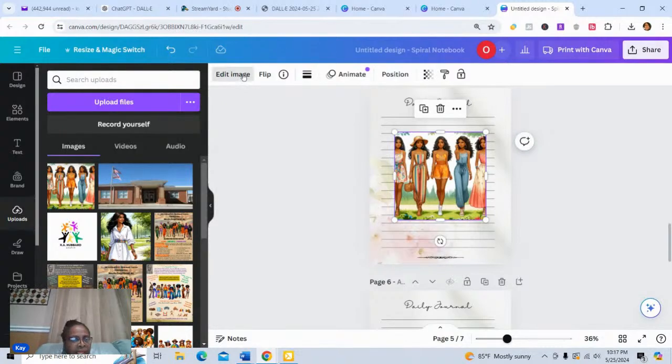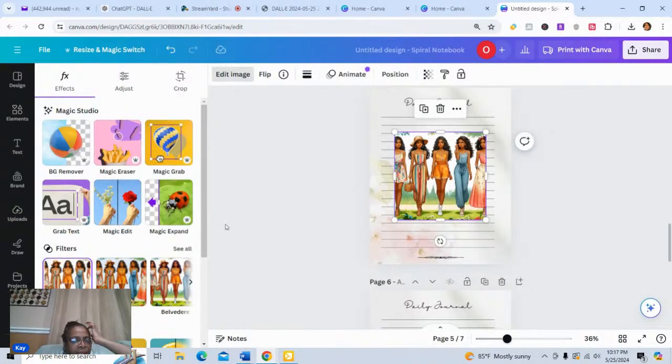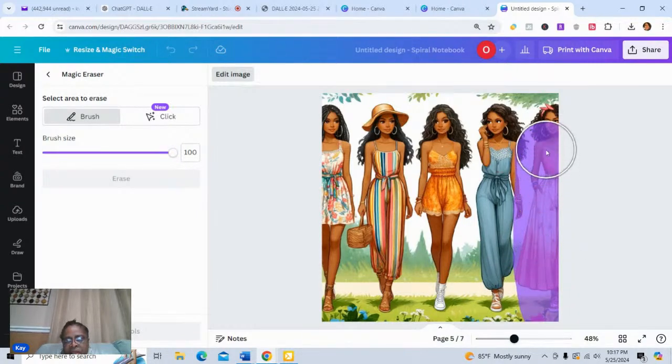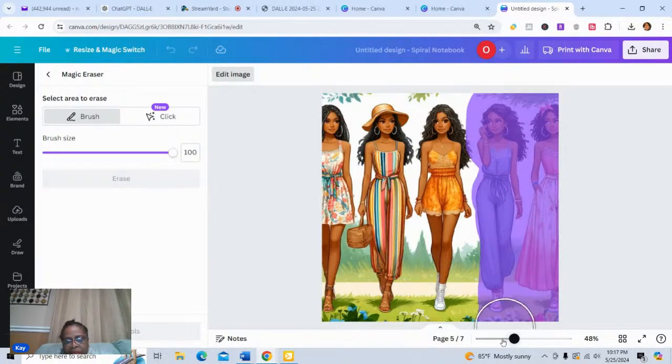So we're going to go ahead and edit here, and I'm going to use the magic erase again and erase out some of the images. Okay, so we're going to take the first two on the right here out because we already have them.